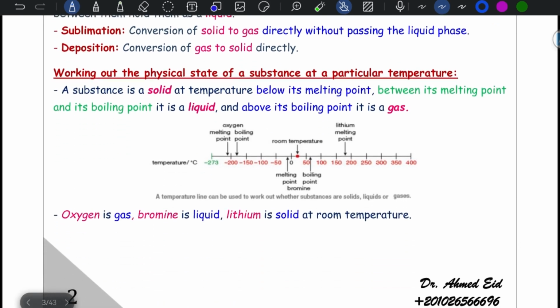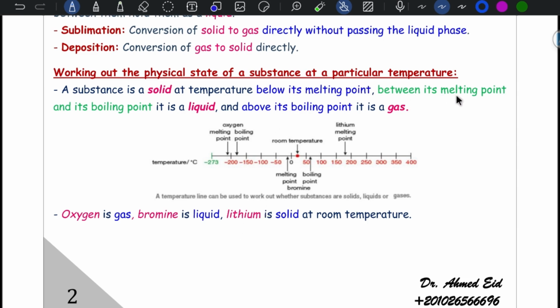He may ask you to work out the physical state of a substance at a particular temperature. A substance is considered solid at a temperature below its melting point. Let's say the melting point of lithium is 180, for example. So room temperature is below its melting point, so lithium is solid.